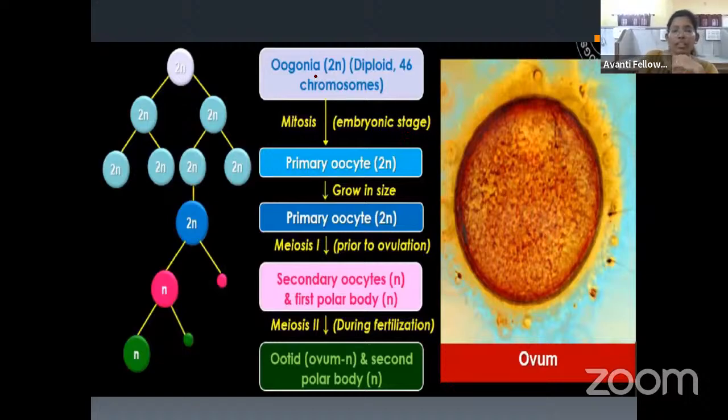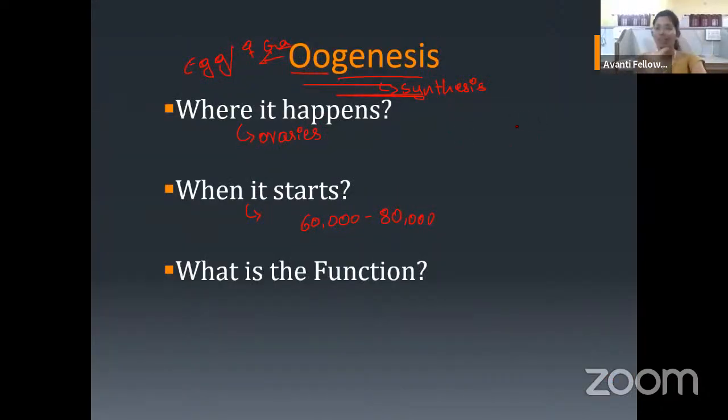Now let us see, as usual, maturation. How many phases are there in the oogenesis? Only 3, not like in the spermatogenesis. Here we don't have many phases. We have only 3 phases in the oogenesis. One is the multiplication phase. Second is the growth phase. And the third is the maturation phase. Okay, so these are the 3 phases.